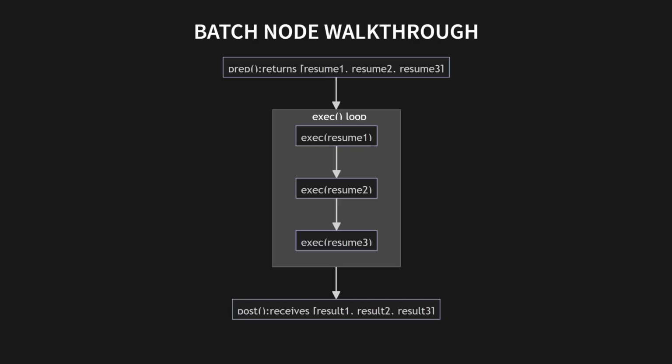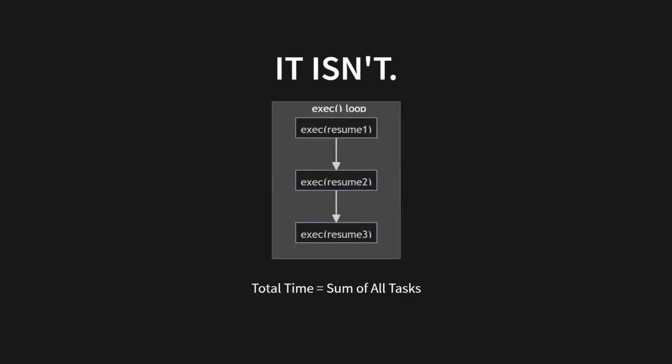But you might be thinking, wait a minute, this is still processing them one by one. It's a sequential for loop. How is this any faster? And you are absolutely right, it isn't. The batch node is fantastic for organizing your code and handling bulk data cleanly, but it doesn't give you a speed boost. Each LLM call still happens sequentially. We're still waiting for the first resume to finish before we even start on the second. So how do we fix that? How do we go from processing one by one to processing them all at once in parallel? That is where we introduce async and the real star of the show.